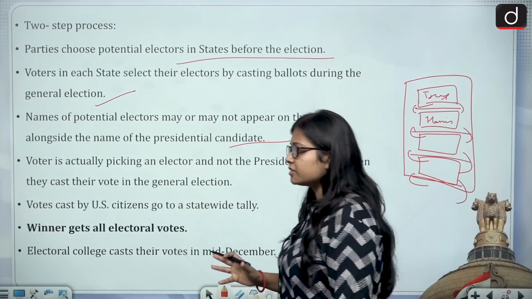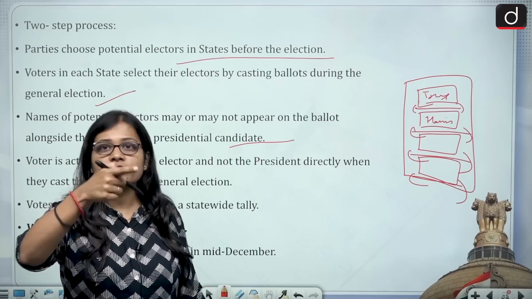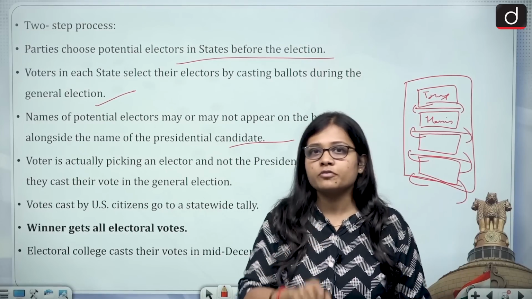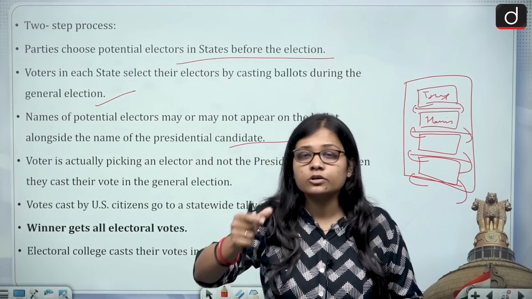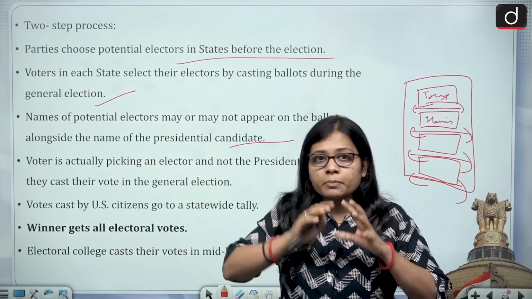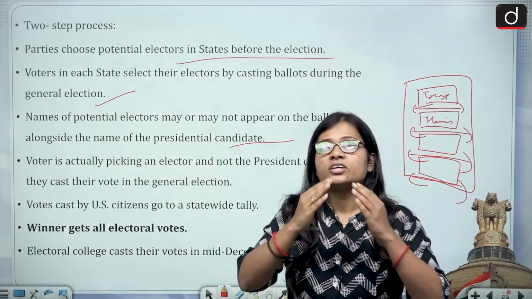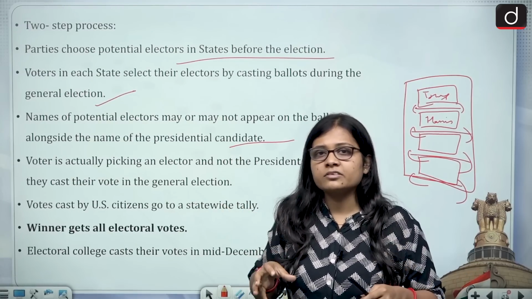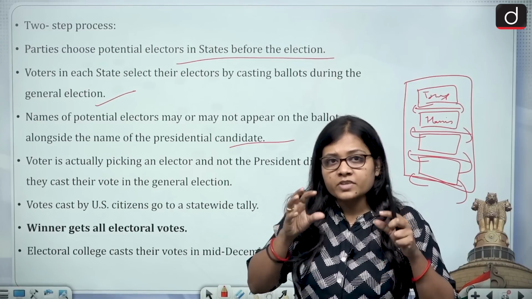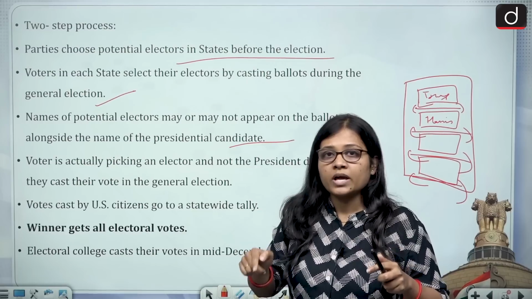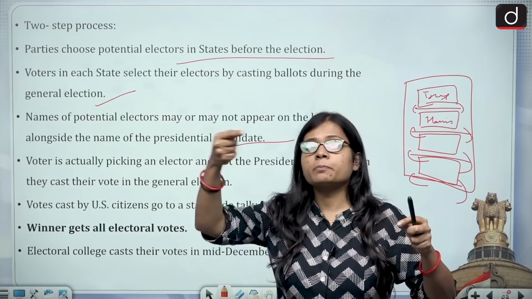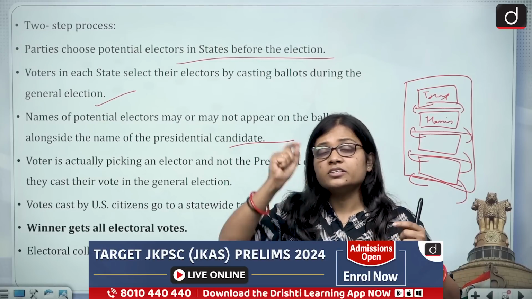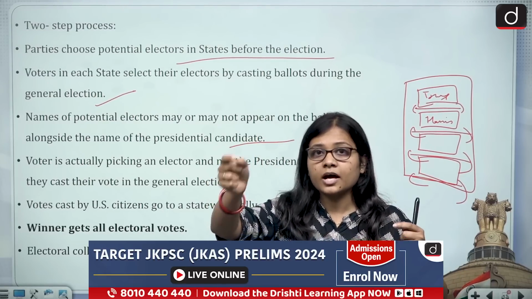Now the voting which is taking place in the US, on the 5th of November, is to choose the electors. The people will go to vote in their state, and the electors, who are already chosen by the political parties, will be chosen by the people now. And when these electors for whom the people vote come together, they will choose the president. I hope things are clear.